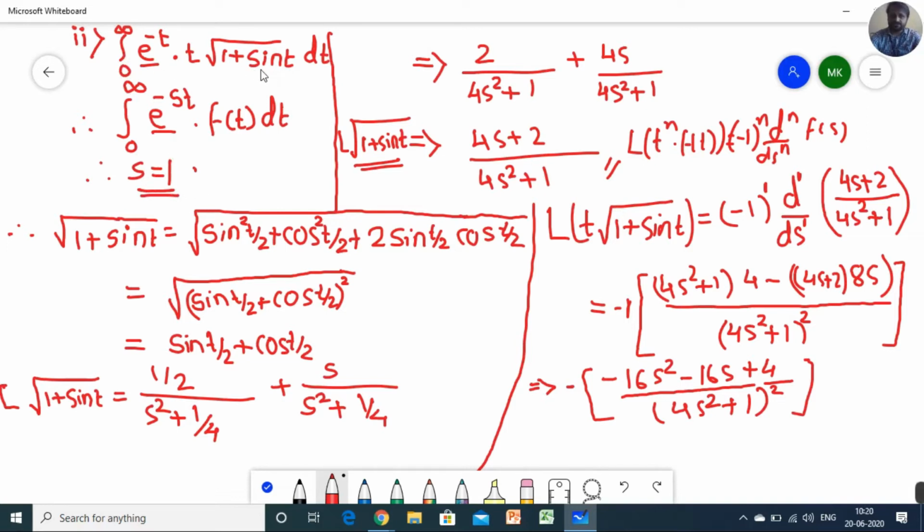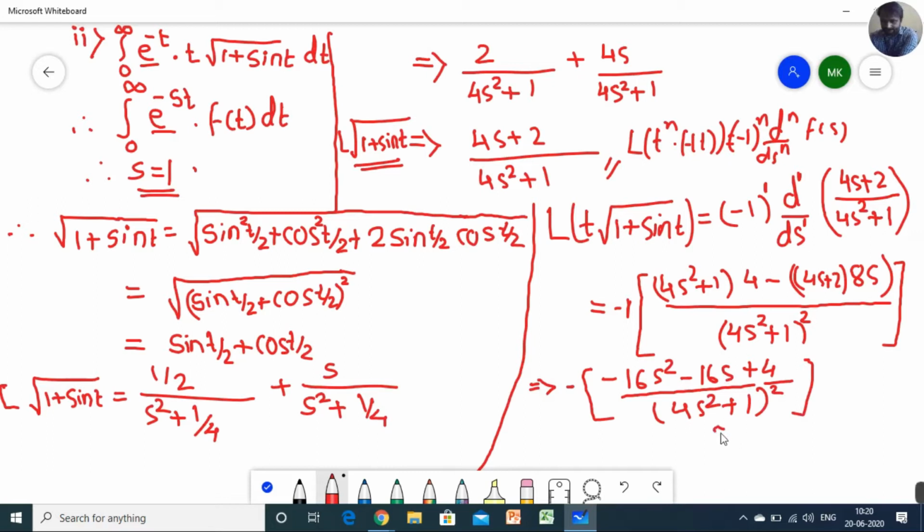Whenever a question comes in definition format, you have to compare with the definition expressions so that you will get the value of s. The value of s that you get, you have to put in the final result. You have to just put it here.